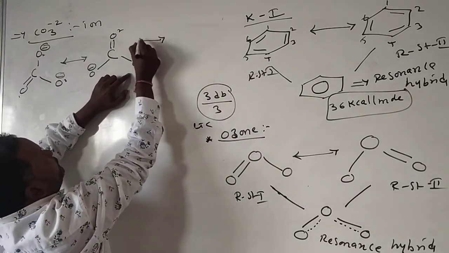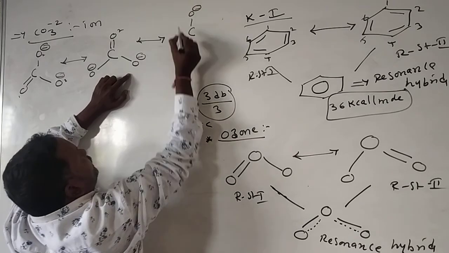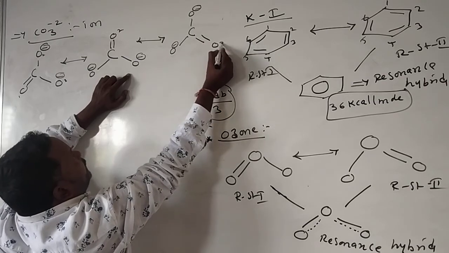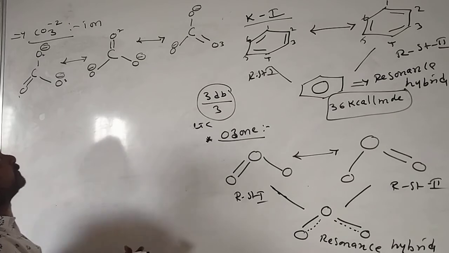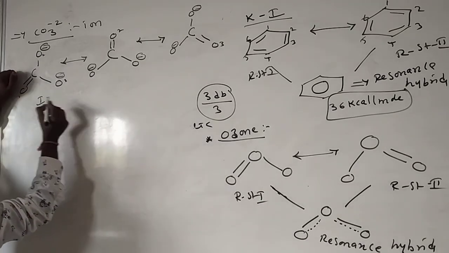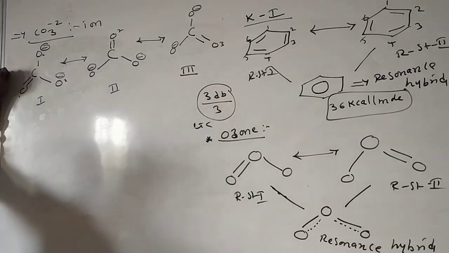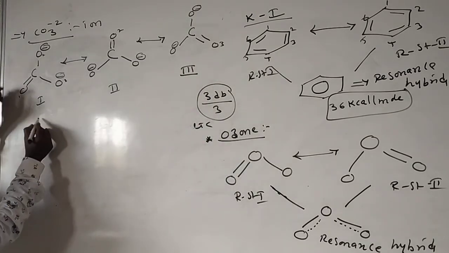Next we see carbon, O minus, double bond O: here the double bond is present between carbon and the third oxygen atom. This is resonance structure 1, resonance structure 2, resonance structure 3. Here 3 resonance structures are formed for carbonate.